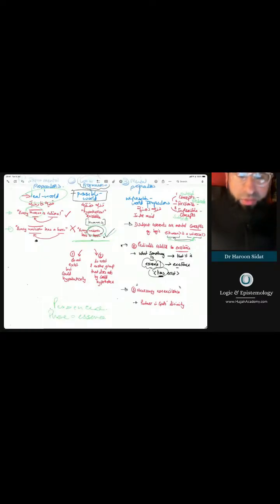The subject of the predication is not extramentally existing things, but a mental concept. So when we say, for example, lions exist, the word exists, which is a predicate, we're making a claim about it. Lions exist basically means something that has the essence of a lion, the dhatiyya of a lion. And you can only affirm or negate it once you know what a lion is. Yeah? This is important.